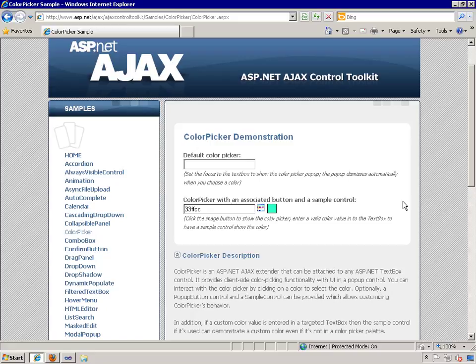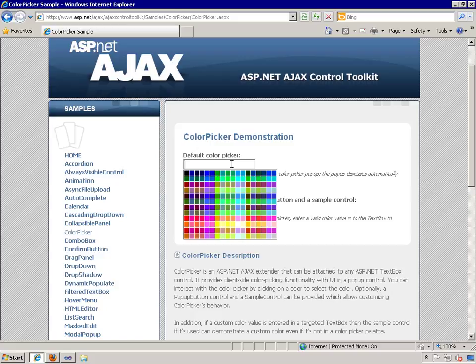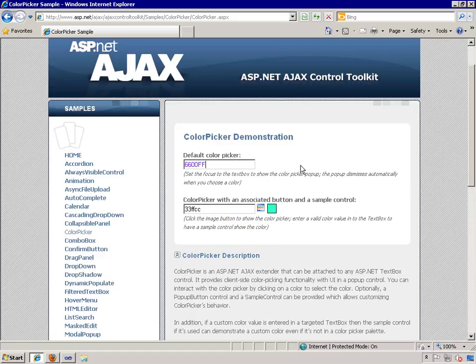Here's the demo for the color picker on the AJAX Control Toolkit sample pages. You can attach the extender to an ASP.NET text box, and it provides a pop-up window to let the user select from a preset but fairly large number of colors. It has some properties that let you customize it in some pretty basic ways. And support for theming has been promised for quite a long while, as it has for many of the ACT features. So I kind of suspect that theming is never going to become a reality for the Control Toolkit. But overall, it's a fairly basic color picker, and it provides very limited features.